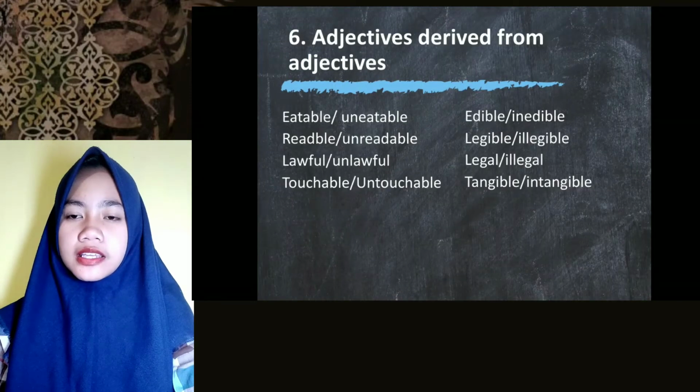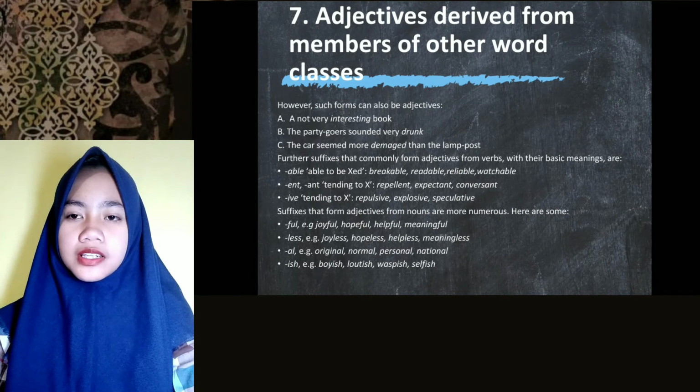Number 6 is adjective derived from adjectives. The example is eatable or uneatable, lawful or unlawful, edible or inedible, and legible and illegible. Number 7 is adjective derived from members of other word classes.